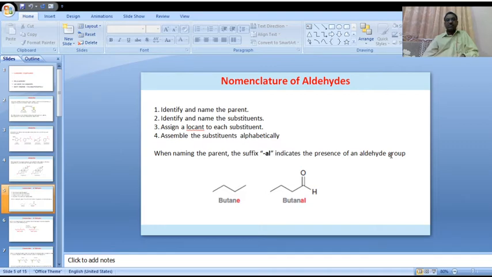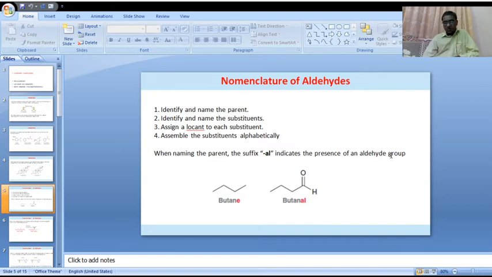For example, acetic acid on oxidation is known as acetaldehyde. We are replacing oic acid with the word aldehyde. This is the common system for aldehydes.